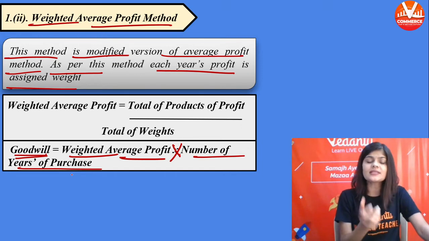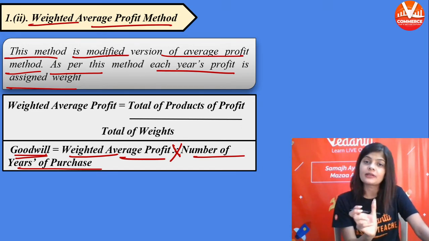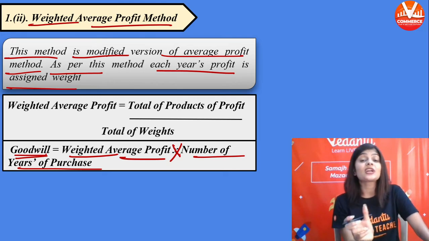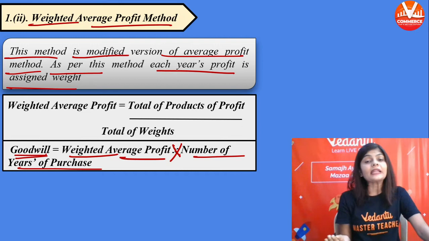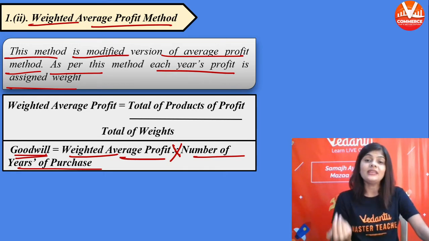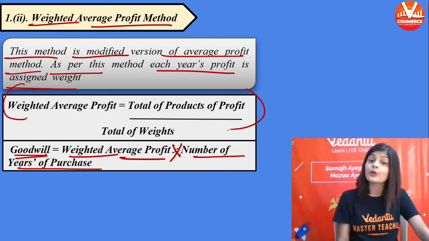The only change is instead of average profit there is weighted average profit. The only change is the calculation of weighted average profit.